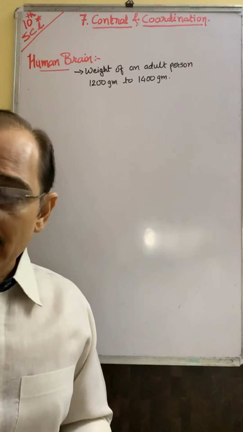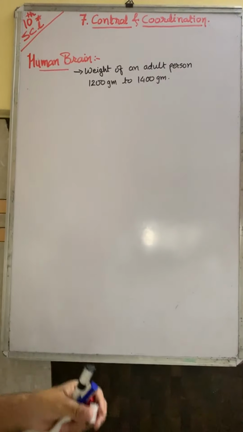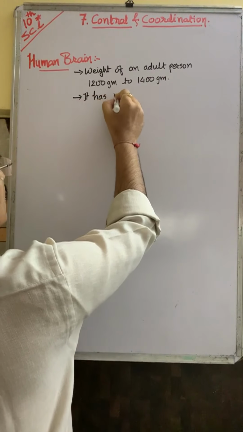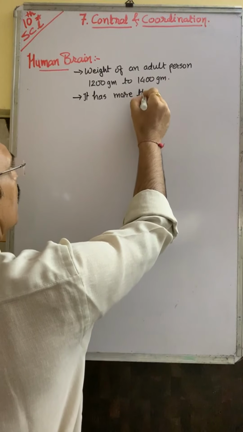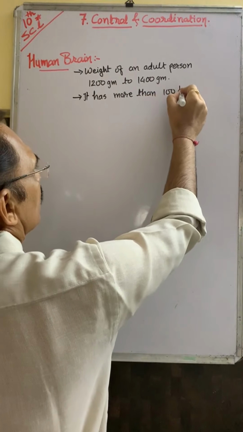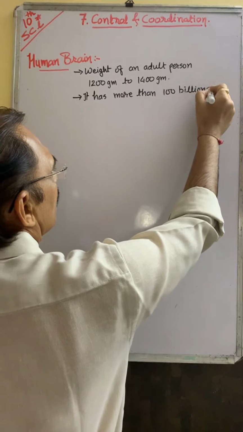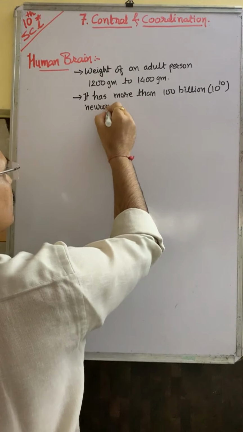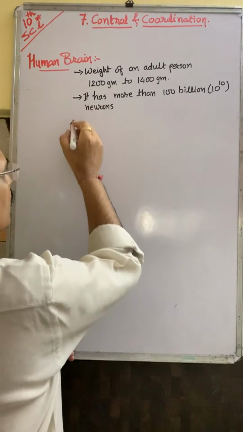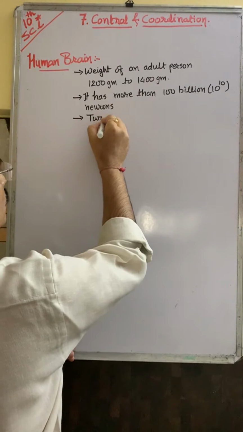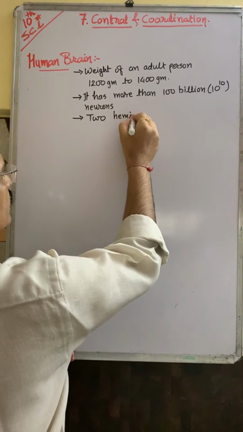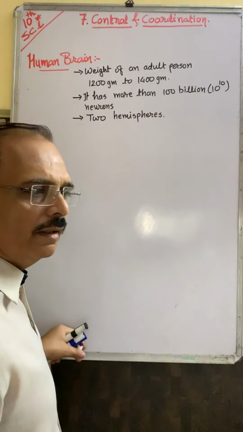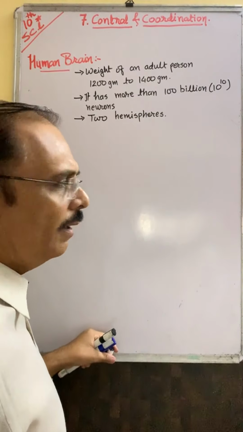Okay, it contains more than 100 billion neurons, that is equal to 10 raised to the power 10 neurons. It is divided into two parts, means two hemispheres, left hemisphere and right hemisphere. Okay?